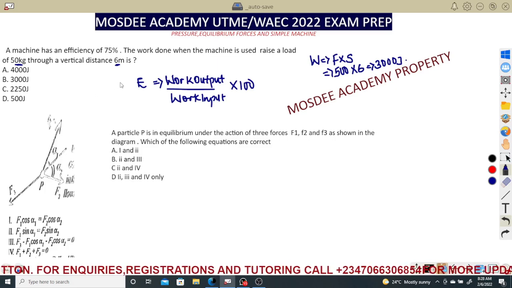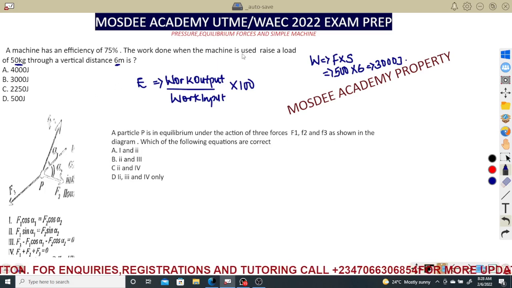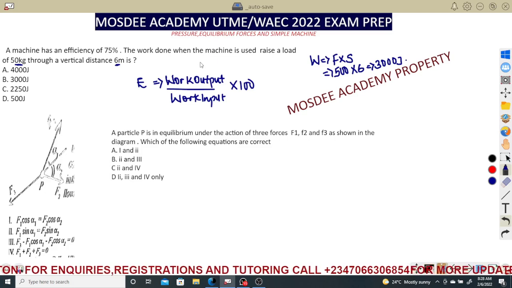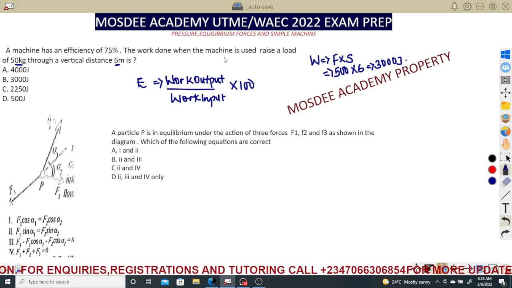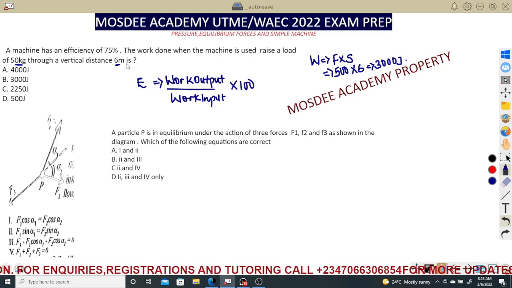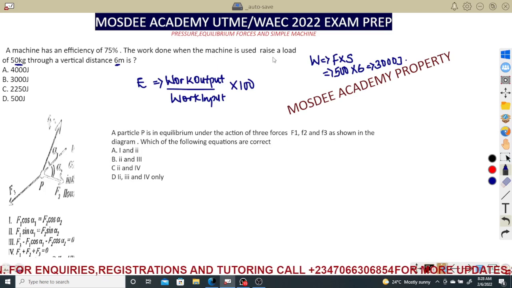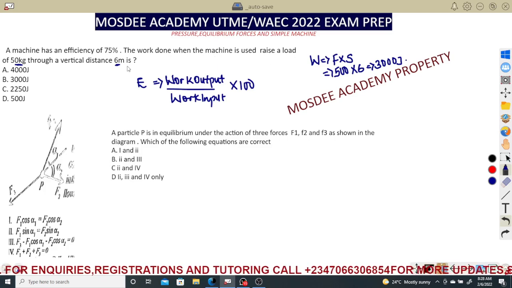Now, somebody will be thinking, you are looking at the work done when the machine is used to raise it. So that is the total amount of work being carried out, the work output. The work done when the machine is used to raise a load of 50 kg through a distance. So it has worked a load of this and it has moved a distance of this.